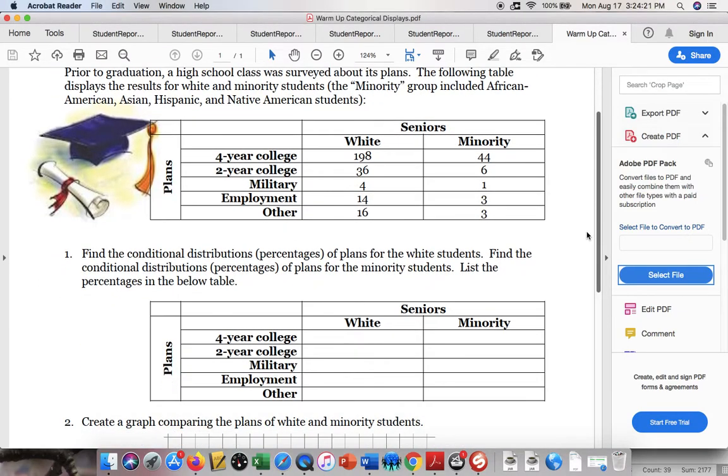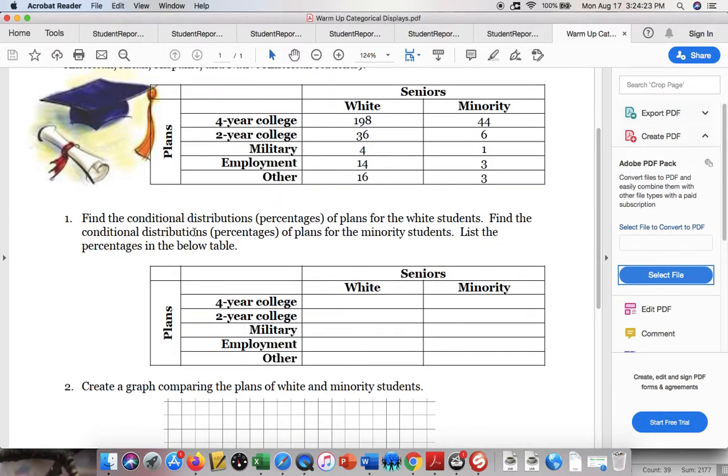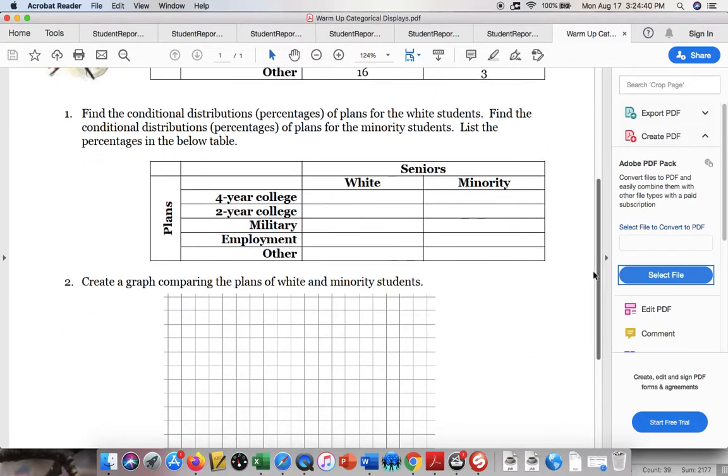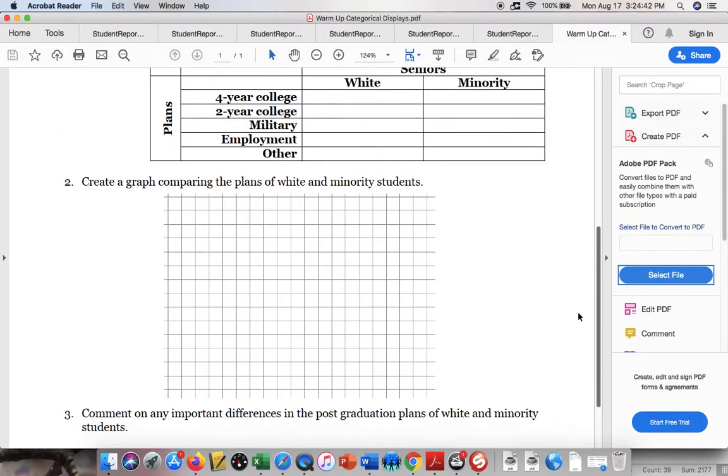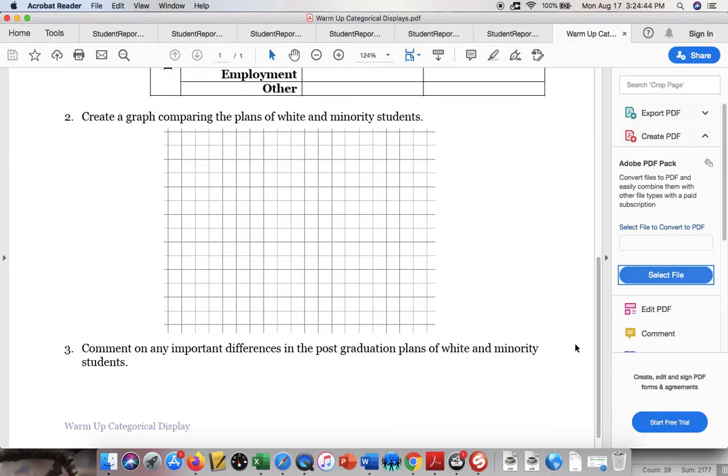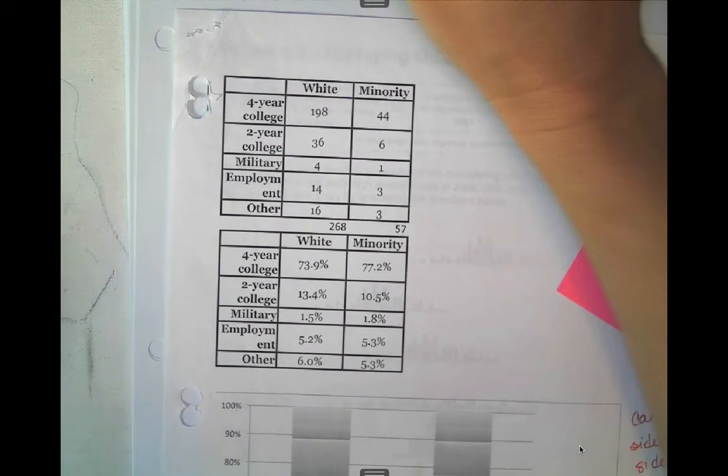This particular warm-up asks you to find the conditional distributions of plans for the minority students and find the plans for the white students. So you are conditioning it on gender, okay? So you are going to find the total of this column, find the total of this column, and then find your percentages. Once you do that, you have your choice of the different kind of graphs you can make. We kind of saw this yesterday at the end of the notes. So I'm going to show you the answer that I have right now.